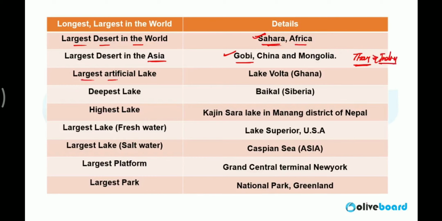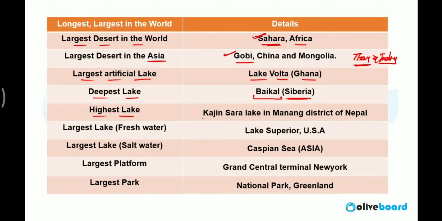Okay. Artificial lake. Largest artificial lake, Lake Volta. It is situated in Ghana. Deepest lake in the world, Baikal Lake. It is situated in Siberia. The part of Russia which lies in Asia is called Siberia. So it is actually situated in Russia.